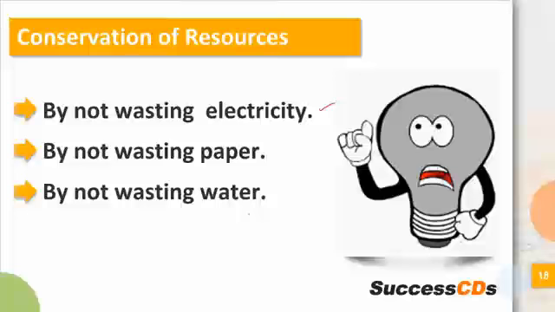and that is why a lot of people are suffering. Next is by not wasting paper, because paper is coming from the trees. If we waste paper, means we are cutting more and more trees. So we should not waste it. We should not waste water as well. We should try to use it in a very limited manner, and we should ensure that we are not wasting water. We should ensure that it is available for all, because it is a product given by nature. It is something that is provided by nature, and everyone should have access to it.